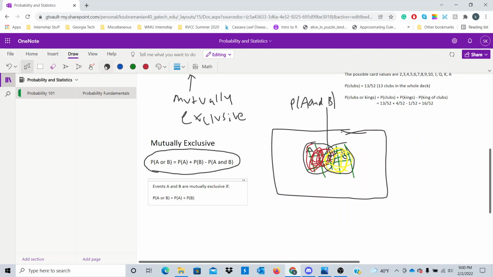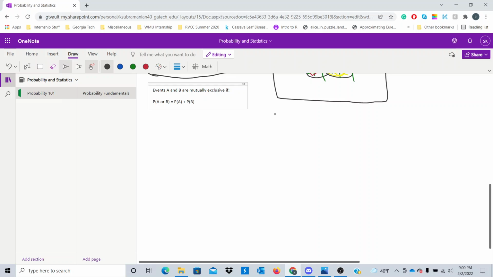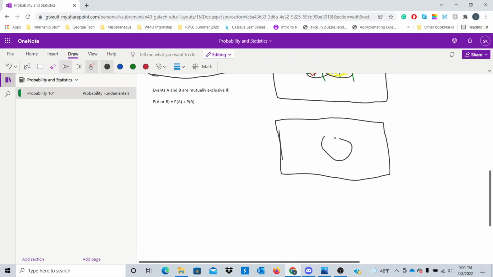Another thing I will show quickly with this Venn diagram example, let me draw another one down here, is the idea of the complement. So suppose now we have event A. So basically, event A is this circle right here, right? A complement, or not A, will be pretty much all this region outside of the circle representing A. So this region is what we call A complement. So this is not A.